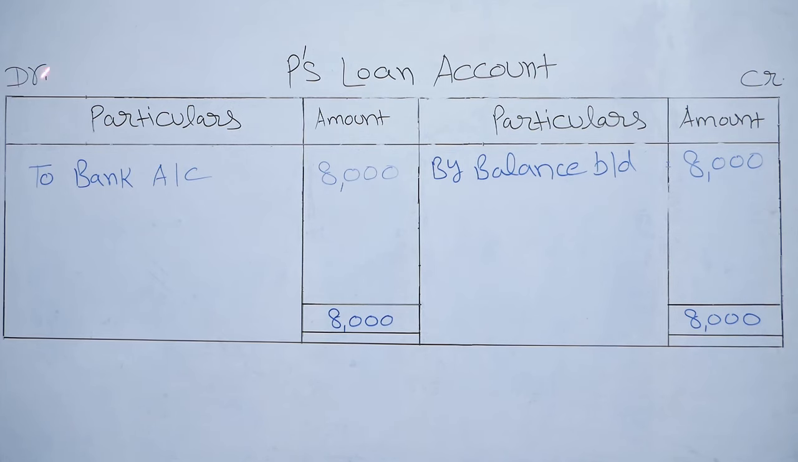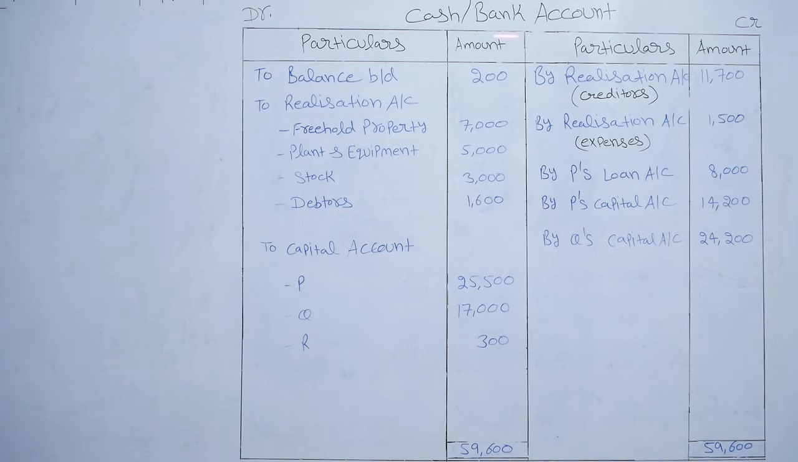P's loan account, debit, credit. By balance brought down 8,000 rupees, which is mentioned in the balance sheet. Payment of loan account. So entry will be P's loan account debit to bank account rupees 8,000. Cash and bank account, debit, credit, particulars, amount. To balance brought down rupees 200, which is mentioned in the balance sheet.